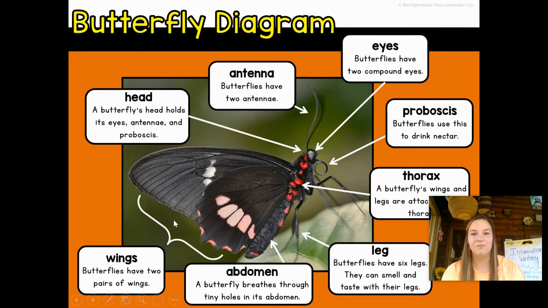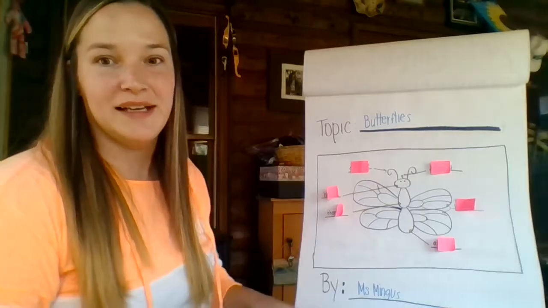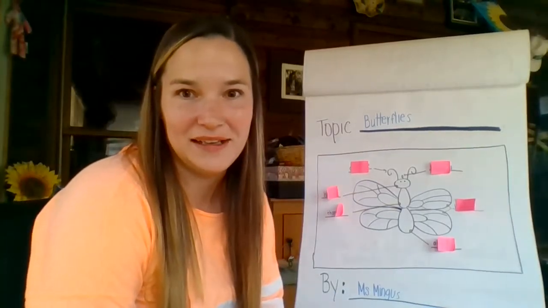Got it? All right, so this is all that we need to know right now about the butterfly because we're going to take a little bit and write about it, and then we'll learn a little bit more and write about that, okay? So right now we're going to go get ready to write the introduction for our information story about butterflies, okay? All right, guys, so we are ready for our writing now, okay?